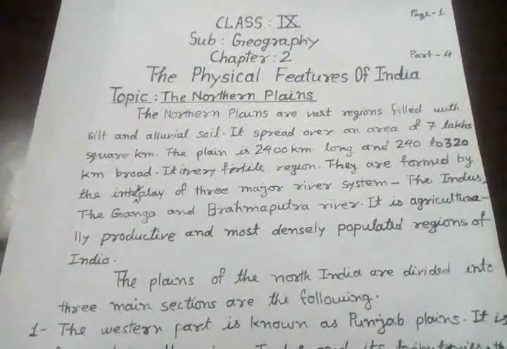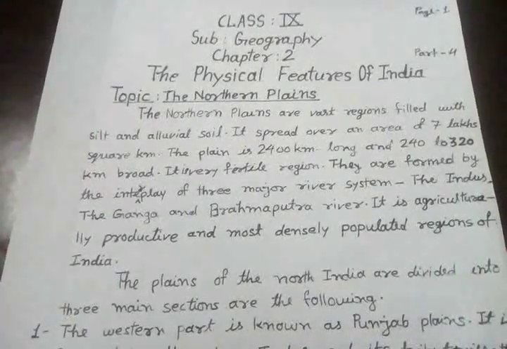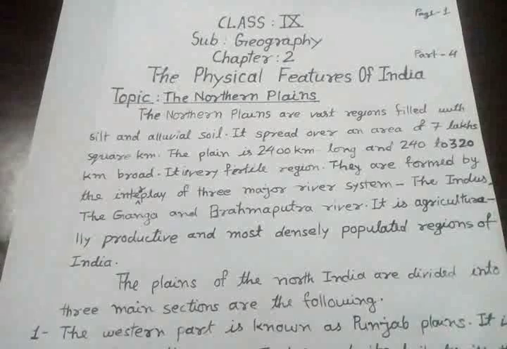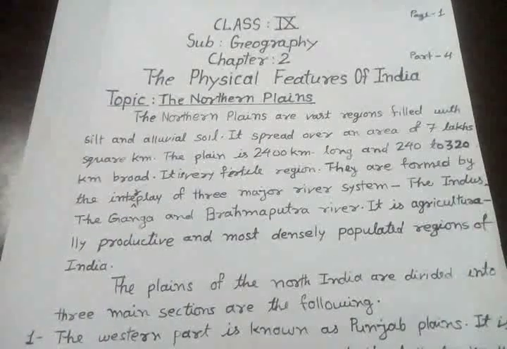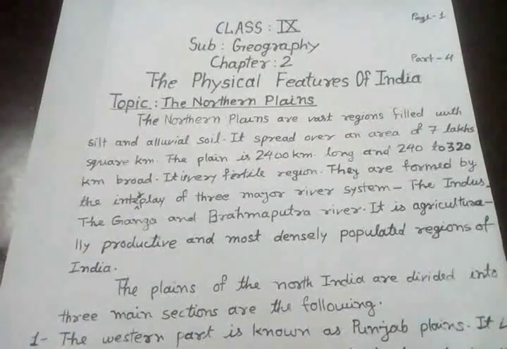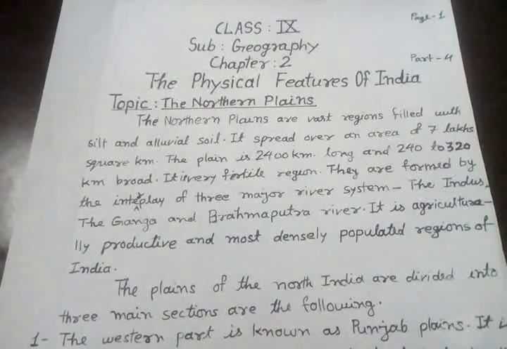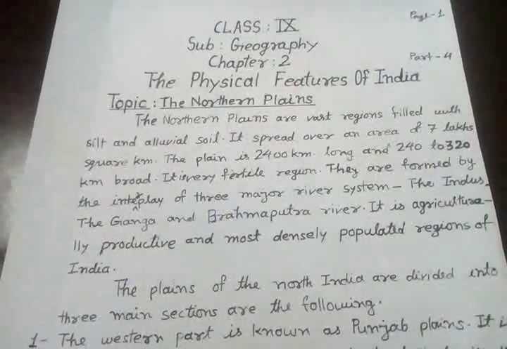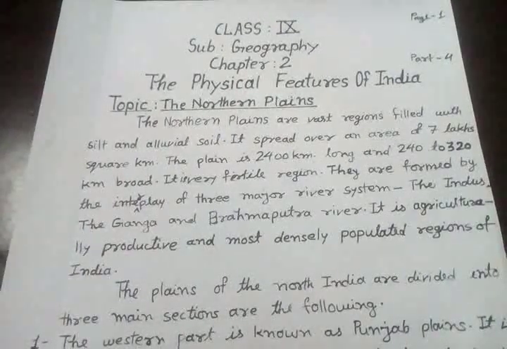These plains are a vast region filled with silt and alluvial soil. They lie to the south of the Himalayas, north of the Deccan Plateau. It is spread over an area of 7 lakh square kilometers. The plain is 2,400 kilometers long and 240 to 320 kilometers broad. It is a very fertile region.